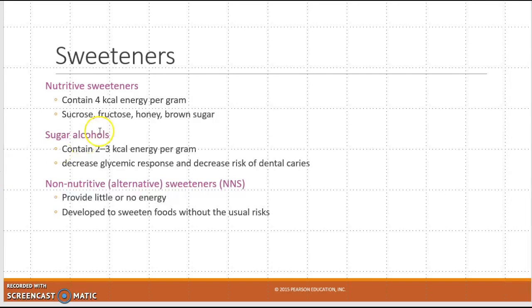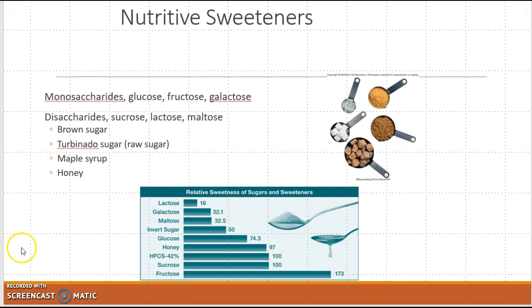So other sweeteners that you can try, if you're trying to cut back, you like sweet things, but you don't want to take the calories. It's nutritive sweeteners we're just talking about now. The sugar alcohols are a little bit lower, 2 to 3 calories instead of 4 per gram. Or the non-nutritive sweetener, which we call NNS, they provide very little energy and they're very sweet. Would those be okay? Would those be safe to use? So we can talk about those a little bit. But nutritive sweeteners are a variety of things. There's brown sugar, maple syrup, honey, turbinate sugar.